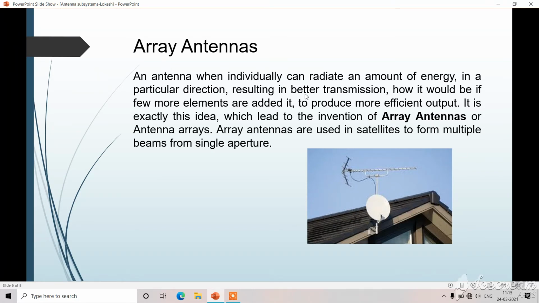So next is array antenna. Array means one by one, so we should arrange them one by one. An antenna which individually can radiate an amount of energy in a particular direction results in better transmission. So how would it be if a few more elements are added to produce a more efficient output? It is exactly this idea which led to the invention of array antennas. Array antennas are used in satellites to form multiple beams from a single aperture. So this is the picture of an array antenna.